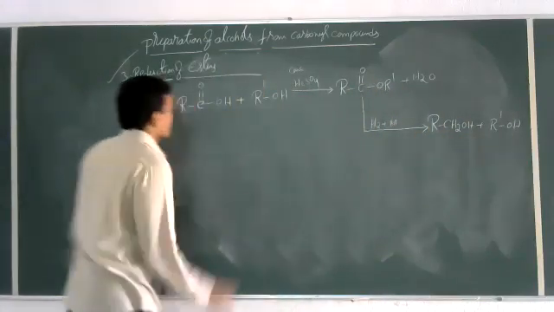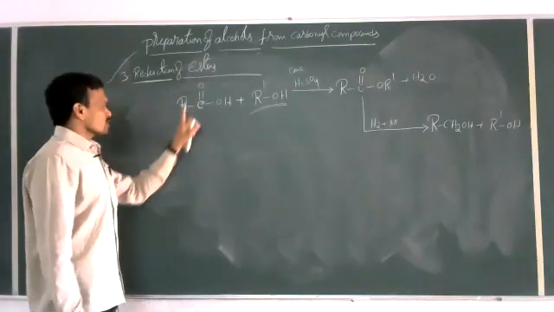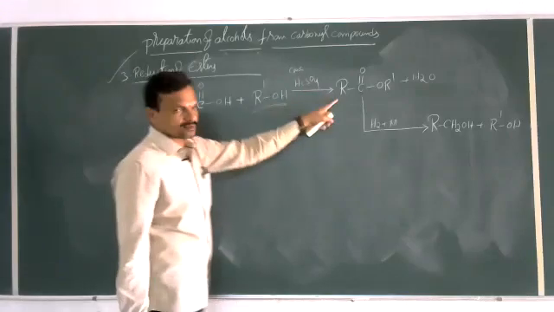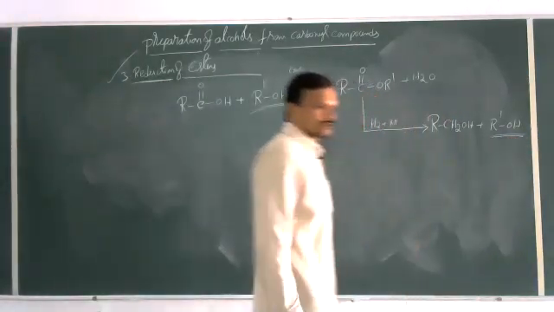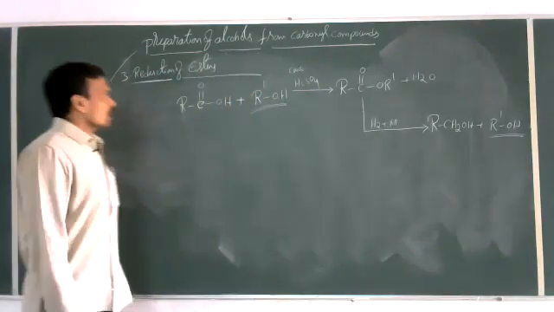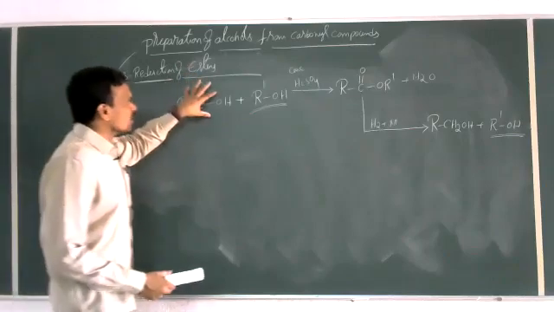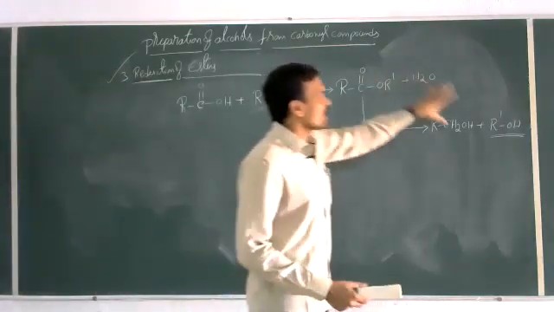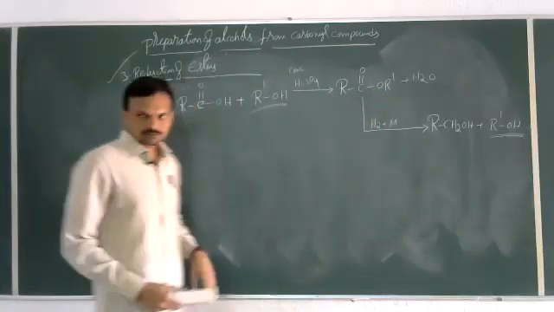So if you observe here, the alcohol that we used in the beginning for conversion of this carboxylic acid into ester is regenerated at the end of the reaction. So it is not consumed. Now the overall process is that RCOOH is reduced to RCH2OH, not directly but in two steps.